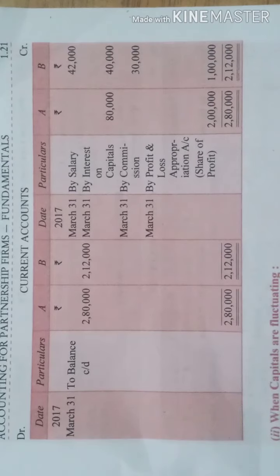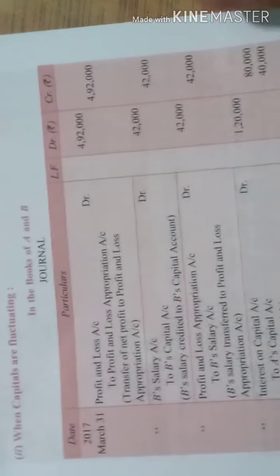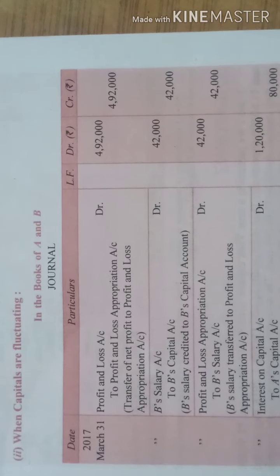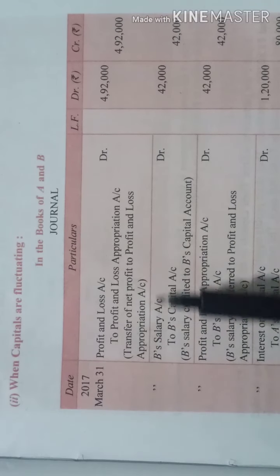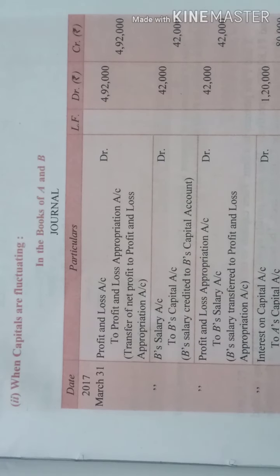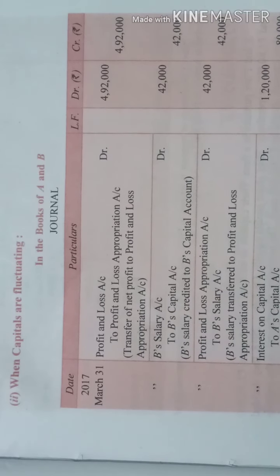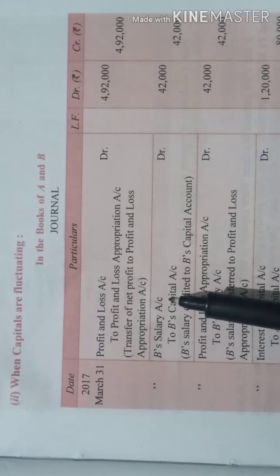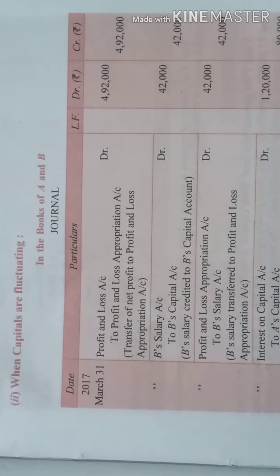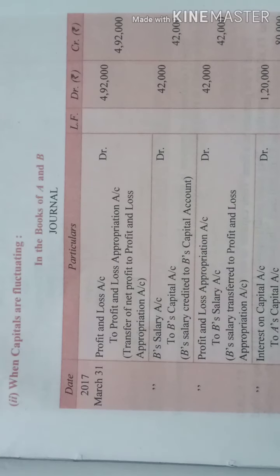Okay. Then next we have the system when capitals are fluctuating. Now what will be the entry? Here, profit and loss account to profit and loss appropriation account. Again, whatever the net profit, we have transferred. Fine. We will give salary to B, salary account. But do remember, in the last journal entry what we have done? We have first credited it to the current account.